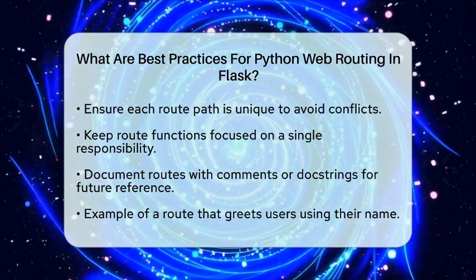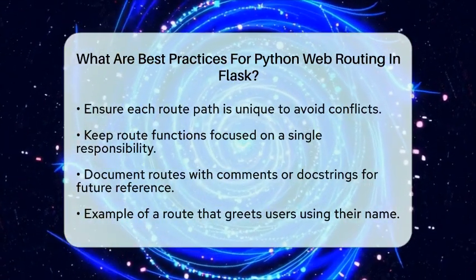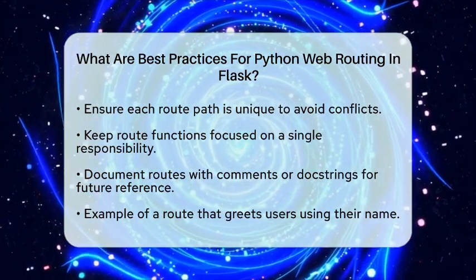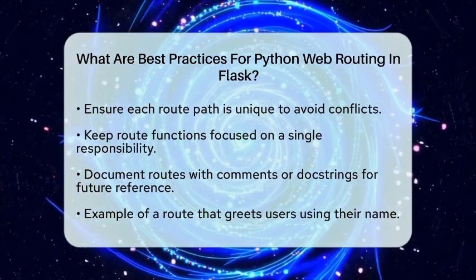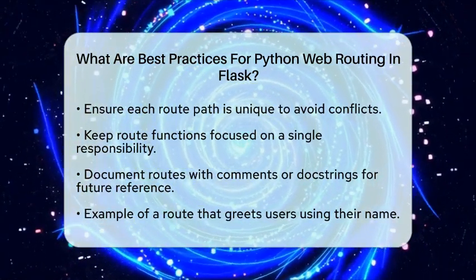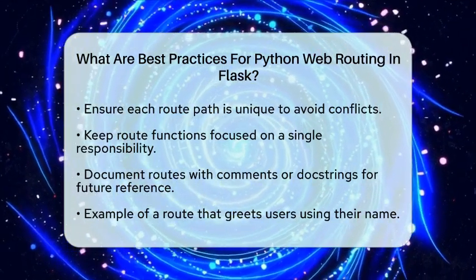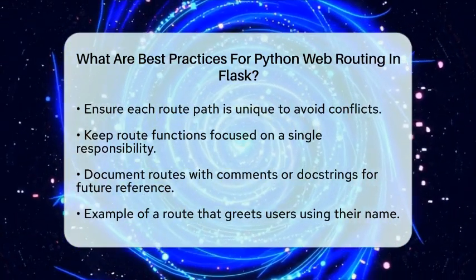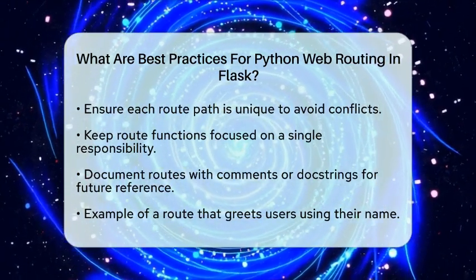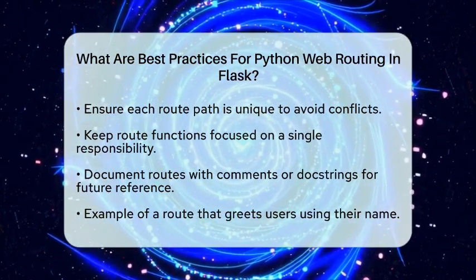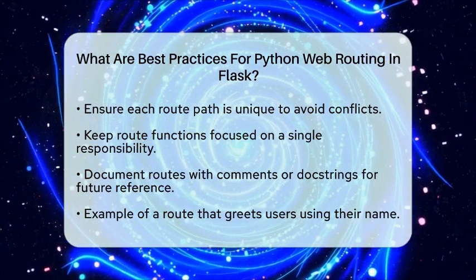As a practical example, if you want to create a route that greets users by their name, you can define it like this. Add @app.route('/hello/<username>'), def greet(username), return f'Hello {username}'. This route captures the username from the URL and uses it in the response.